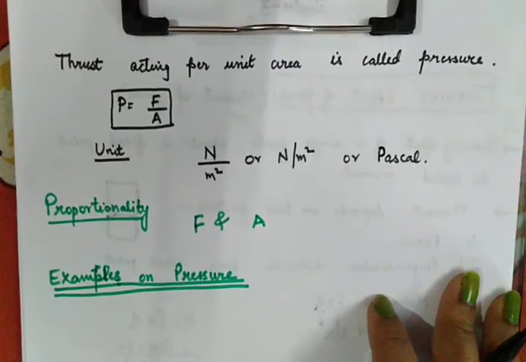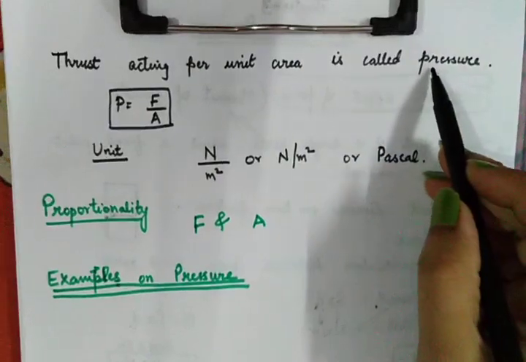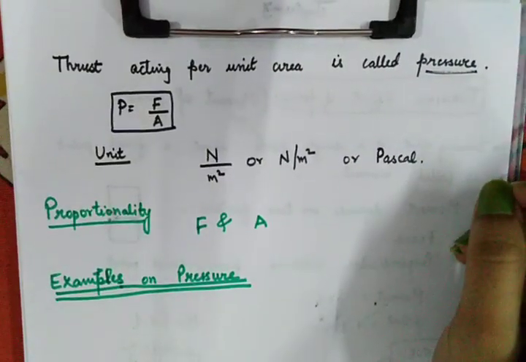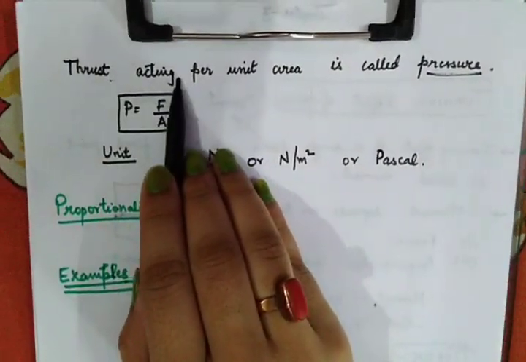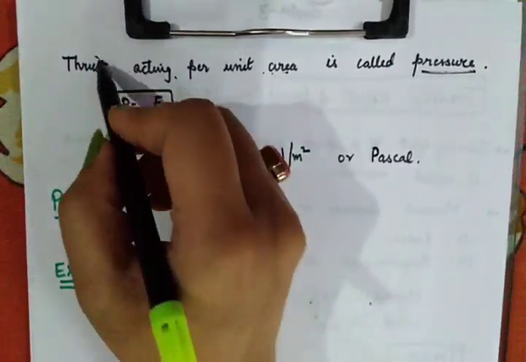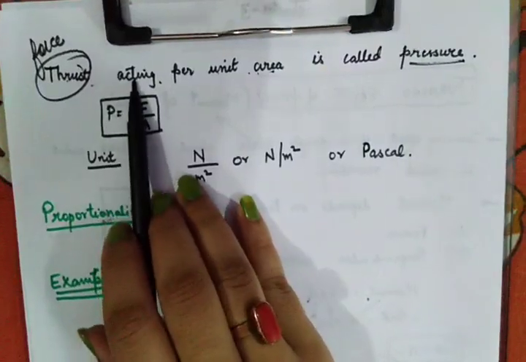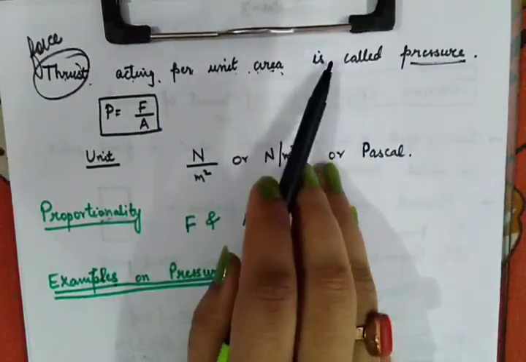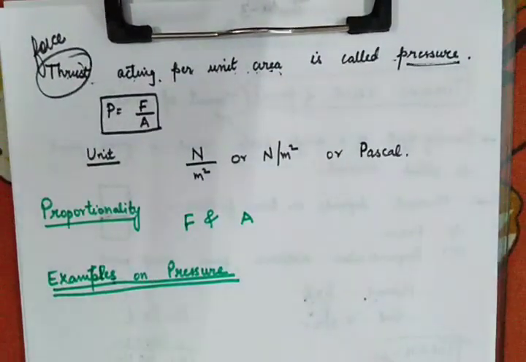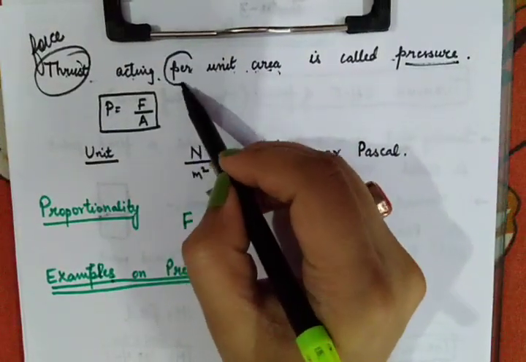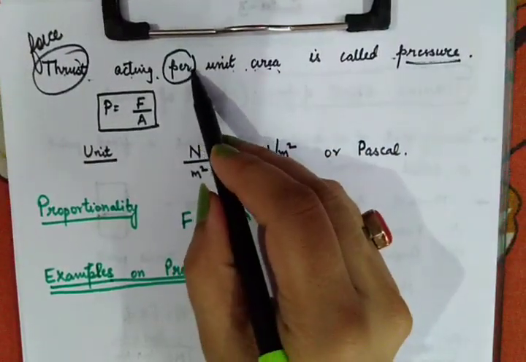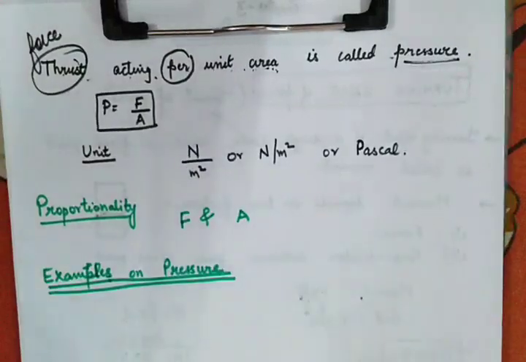Now students, let's talk about pressure and its definition. Thrust acting per unit area. Thrust is nothing special, it is actually another name for force. Force acting per unit area is known as pressure. Now I have already told you, whenever this word per comes, the unit written after it goes in the denominator.